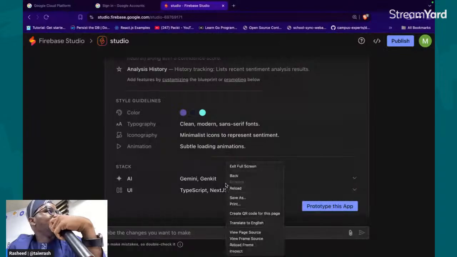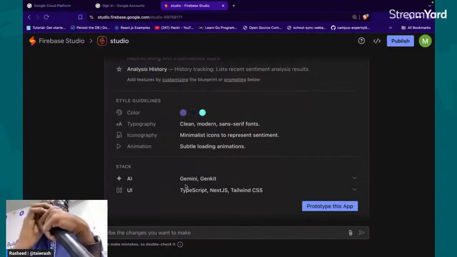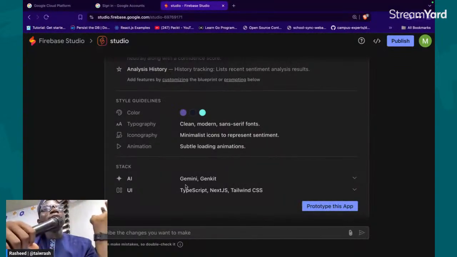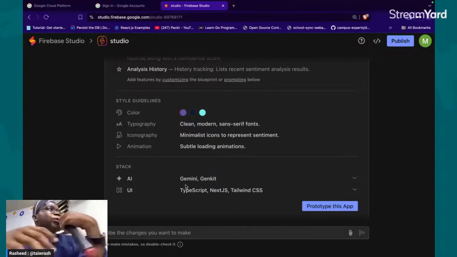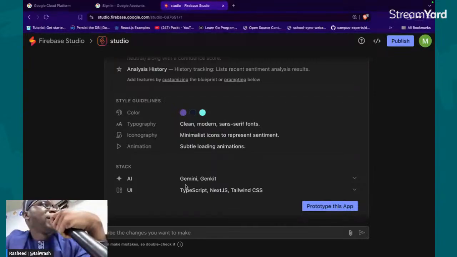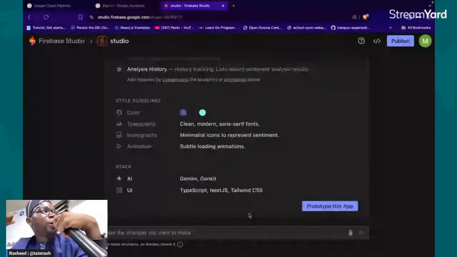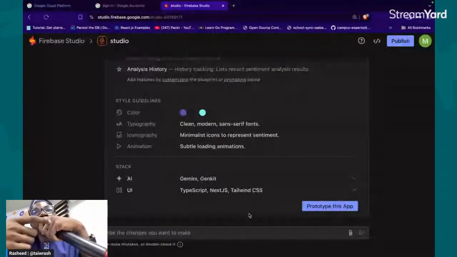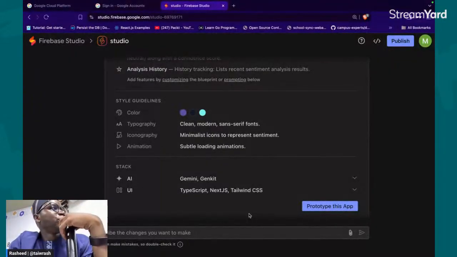Okay, so this will be using Genkit for us. Genkit is our AI interface built with Go, that anybody with Go and TypeScript can use in your TypeScript environment to communicate with Gemini API and all of that. So that's what this guy wants to use for us. And then he said it will be building the UI with TypeScript, Next.js, Tailwind CSS. So if you specify in the other prompts that you don't want all this, it will take it up from there. If you don't want it from here, you can edit it and get what you want it to use.